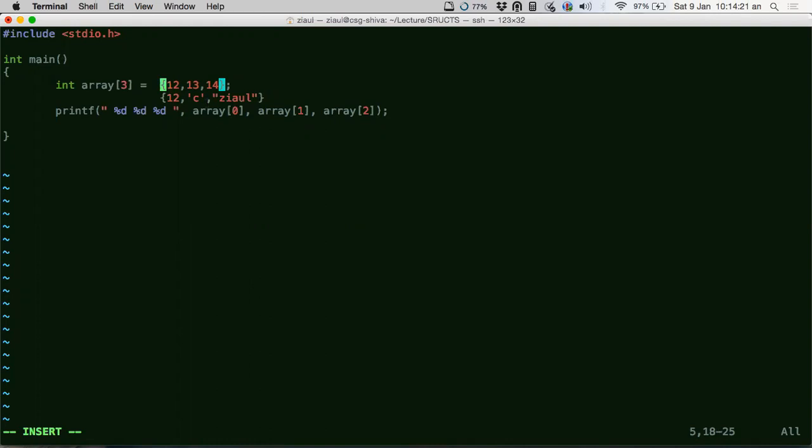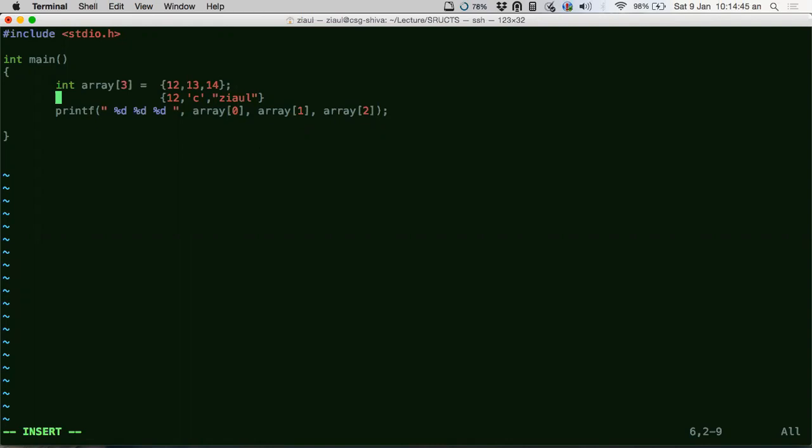Now I am asking you to come up with an accumulation wherein I can store a number followed by a character followed by a string, as a single unit. Is this possible? First of all, is this possible in an array? No, it's not possible, right?